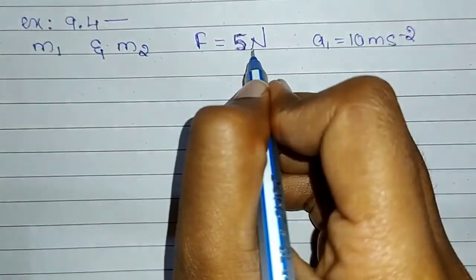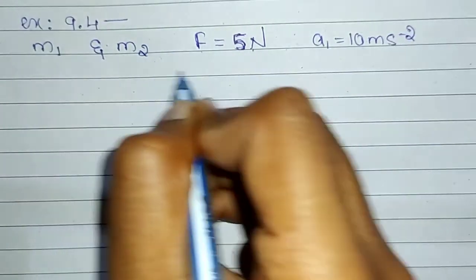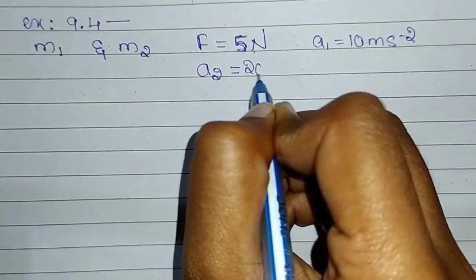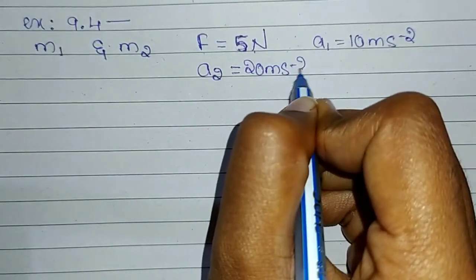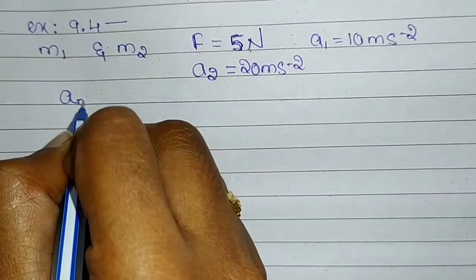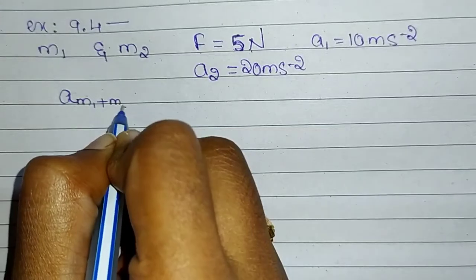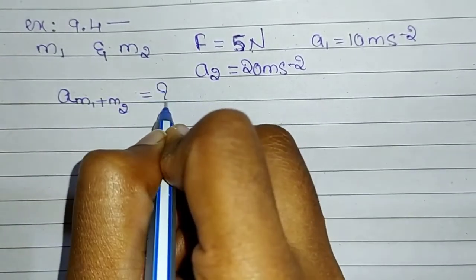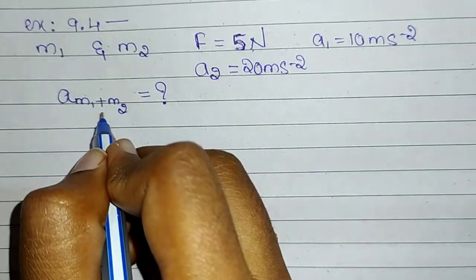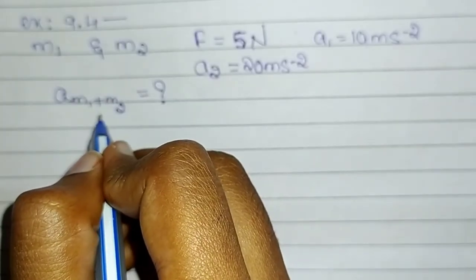Similarly, when the same force acts on mass m2, the acceleration produced, a2, is equal to 20 meter per second square. Our job here is to calculate the acceleration produced when we tie both these masses together.